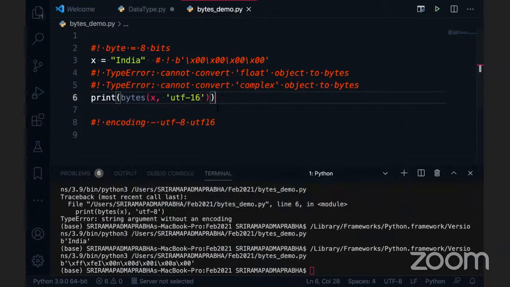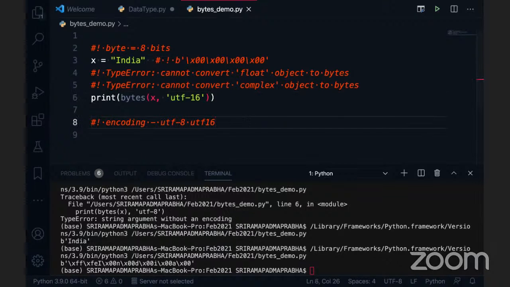UTF-8 will give a different result, and UTF-32 will give different results. We'll see the different things here. The basic idea is to convert the data into bytes. A byte is nothing but a group of bits, 8 bits equal 1 byte, and each bit is represented with ones and zeros, right? So bytes are always there.